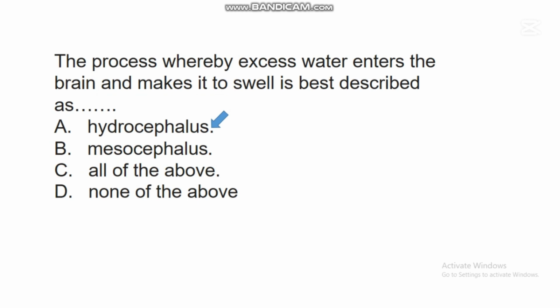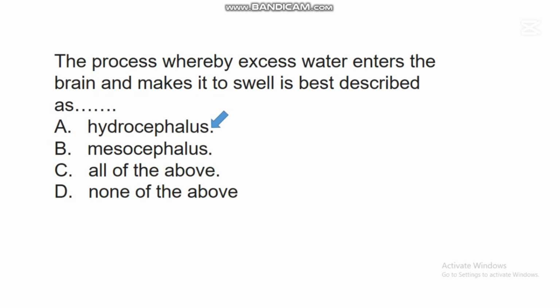Hydrocephalus. This hydrocephalus is a condition or a process whereby the level of water in the cerebrospinal fluid is high, and it will now affect the brain seriously.